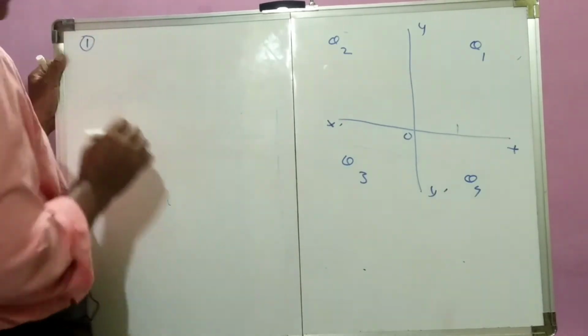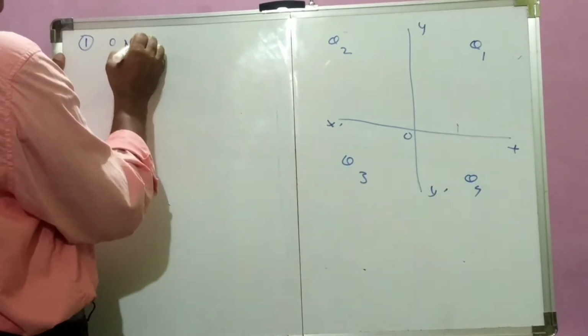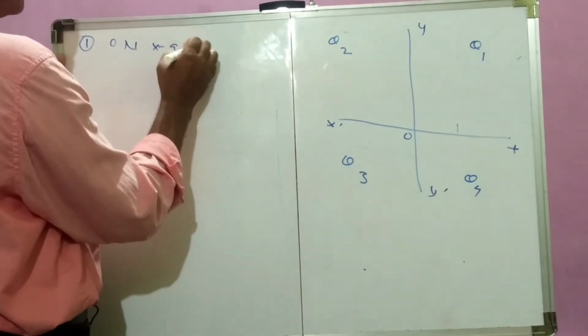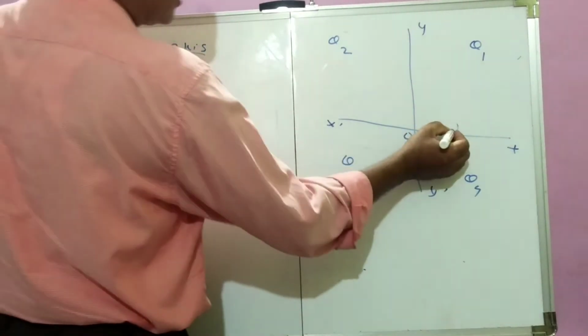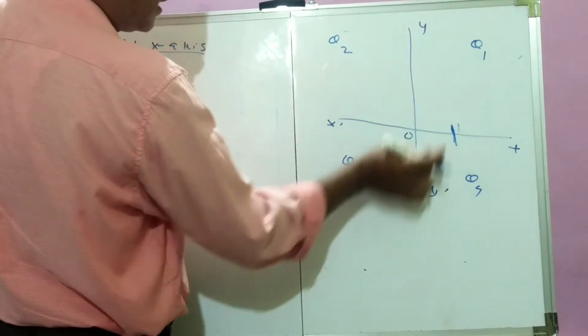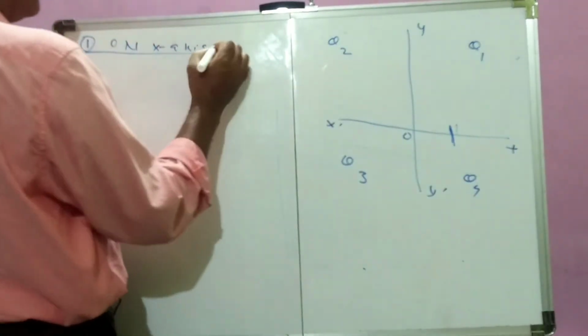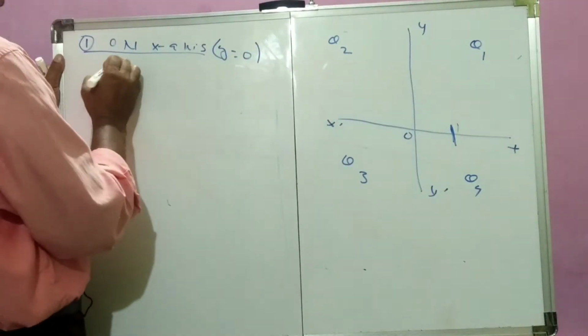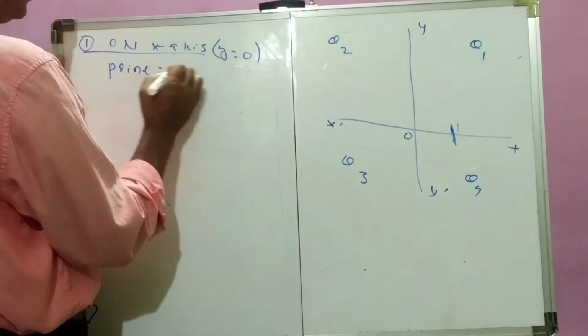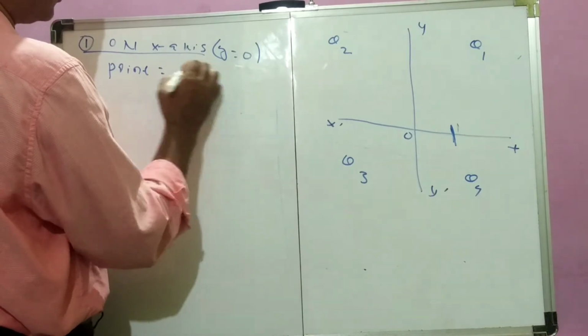Now, point 1: on the x-axis. If anybody stands on the x-axis, there is no value of y, so y is 0. On the x-axis y is 0, so the point will be (x, 0).